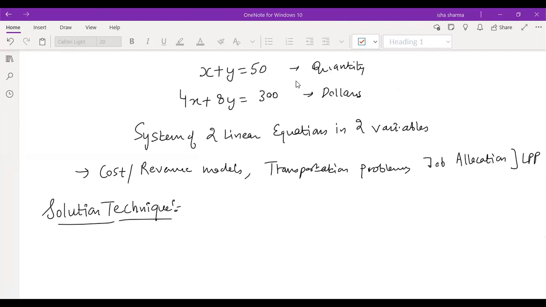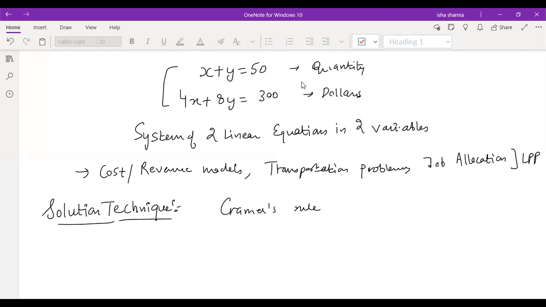Yes, they are correct. Given a 2 cross 2 system of equations, sometimes we do not even know the name of the technique, but I hope everybody is familiar with how to solve this system. This is not really difficult at all. You can apply Cramer's rule also, which you have studied in your previous classes, but that comes with certain limitations.